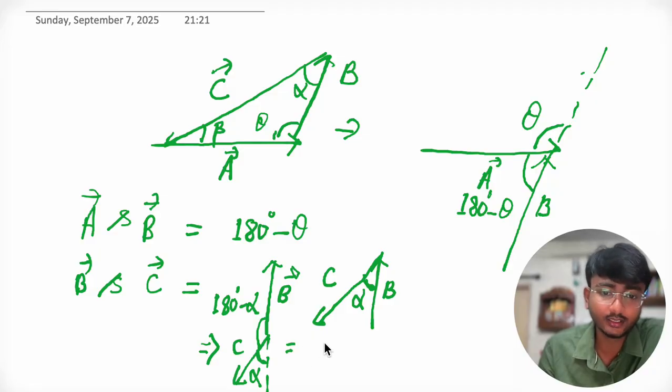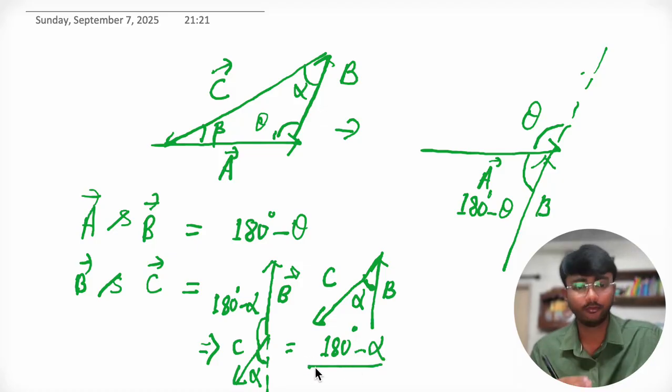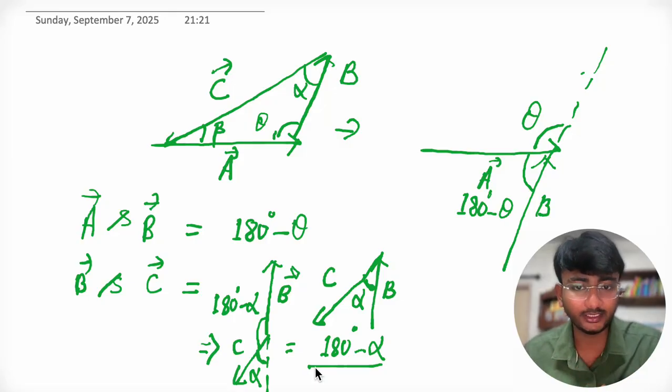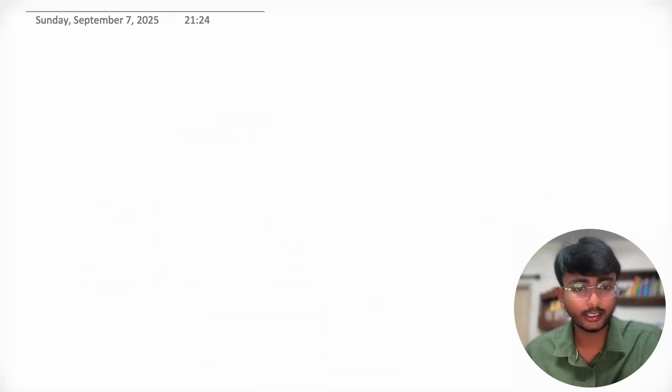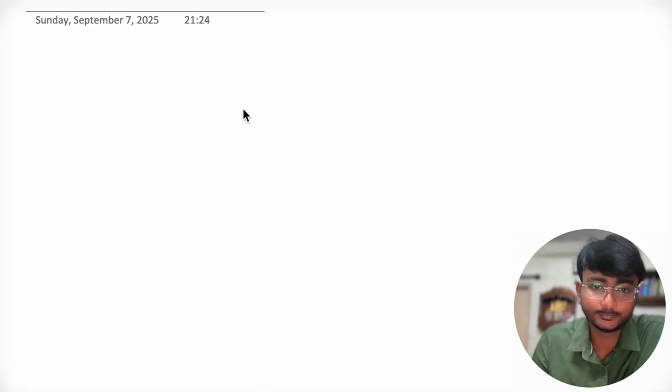That means the angle between B and C is 180 degree minus alpha. So this is how we can calculate the angle between two vectors. Hope you have now completely understood how we can calculate the angle between two vectors. Let's take some more questions related to angles.